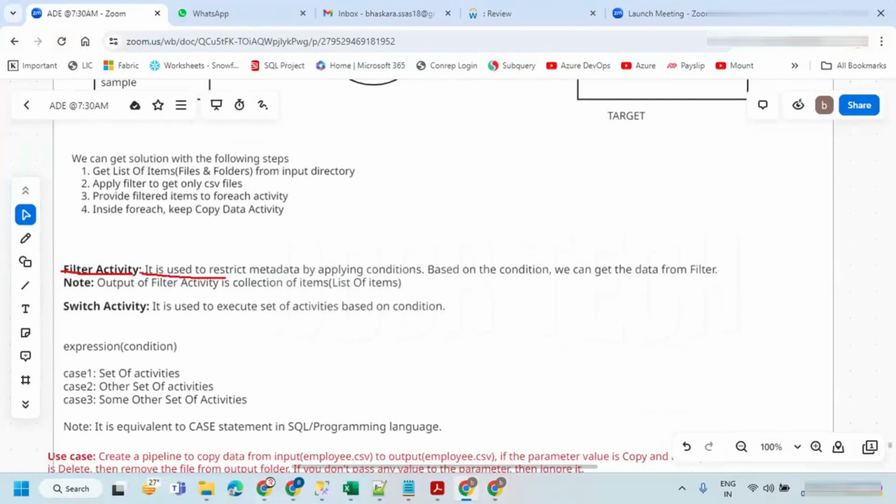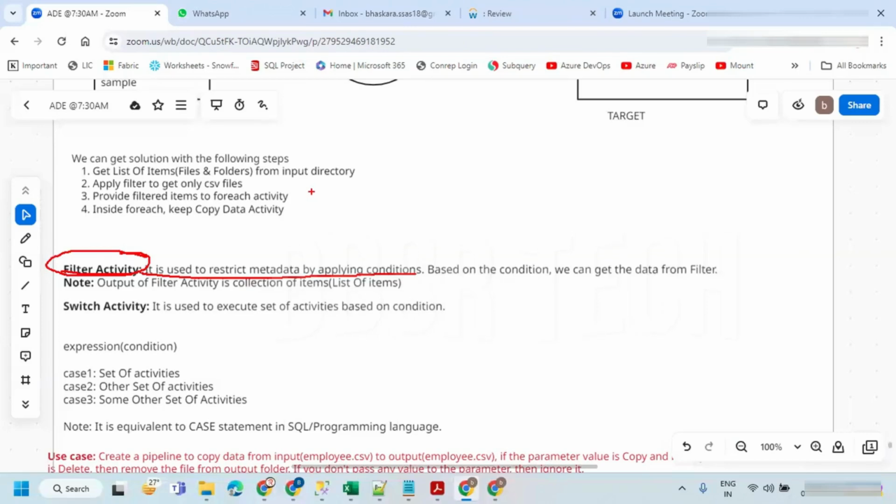It is used to restrict the metadata by applying conditions. Your filter activity is not going to deal with the actual data. You're not talking with actual data, you're talking about metadata. We are going to apply a restriction on the metadata. The list of items is metadata.